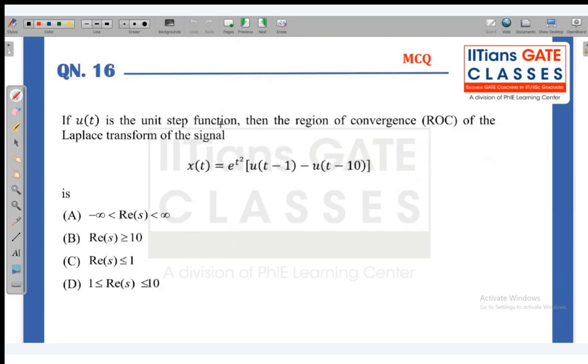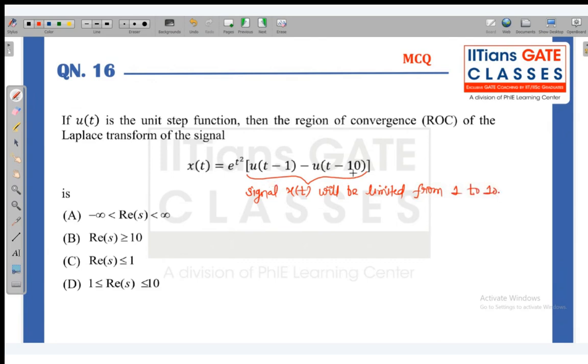The next question is also MCQ based. If u(t) is the unit step function, then the region of convergence of the Laplace transform of the signal e to the power t square u(t minus 1) minus u(t minus 10). So this is again a direct question. This particular part shows that the signal x(t) will be bounded, limited from 1 to 10.